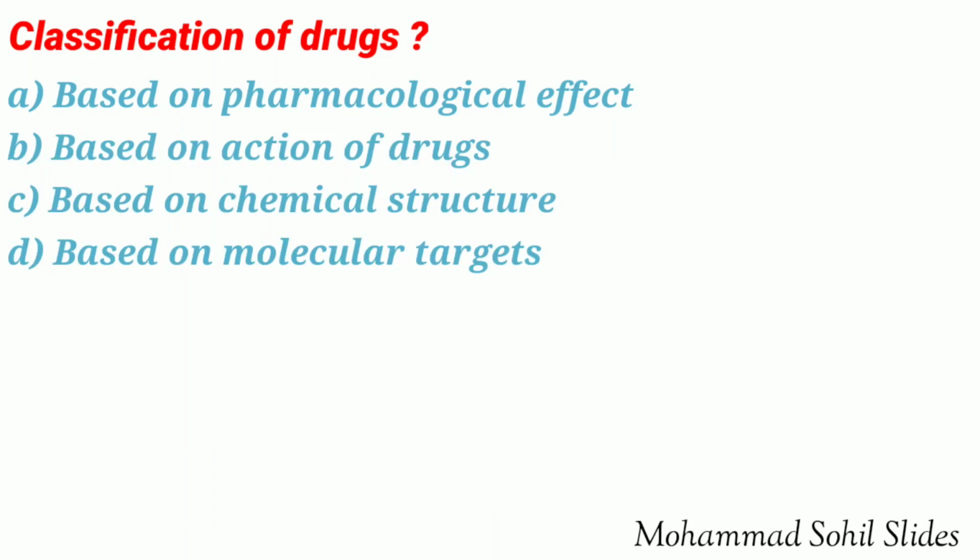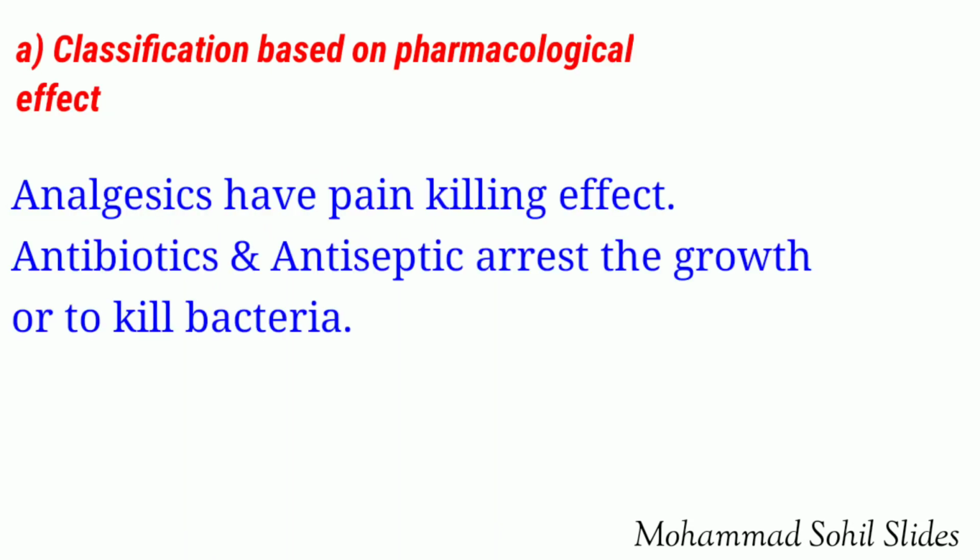So drugs are classified on the basis of their pharmacological effect, based on drug action, based on chemical structure, and based on molecular targets. Let's discuss one by one. Now coming to the first classification, based on pharmacological effect. The classification is based on the choice of drug and it is linked with its pharmacological effect. For example, analgesics have a pain-killing effect, and antibiotics and antiseptics arrest the growth of or kill bacteria.